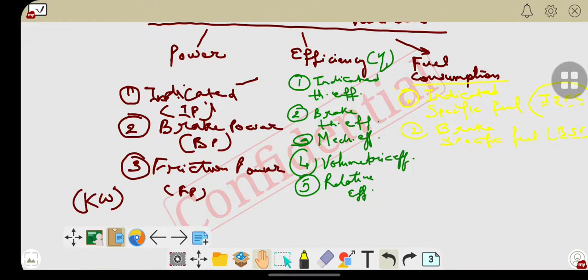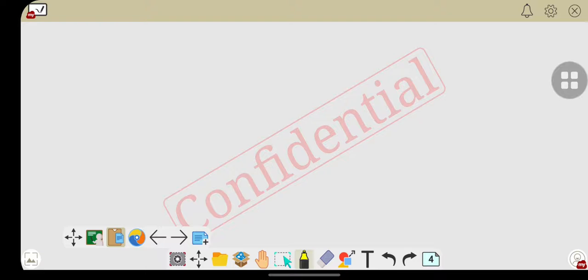Now we will focus on each and every parameter in the lecture. We'll start with the frictional power, so let's move to the second page here. Now I will try to explain the frictional power. Now I change the pen color here.